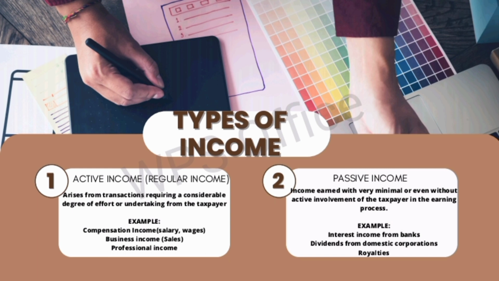Active income, also known as regular income, is income earned from one's own effort and involvement, which typically requires a significant amount of time, effort, and responsibility. This can include working long hours, being directly involved in the work, and being accountable for the outcome. Examples of these are compensation income, business income, and professional income.